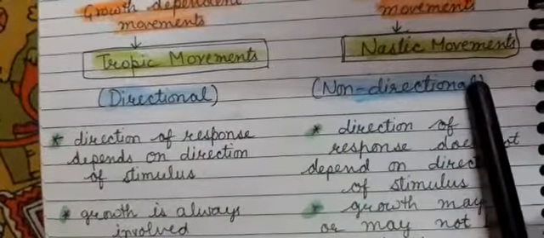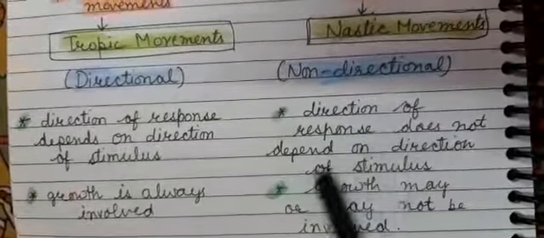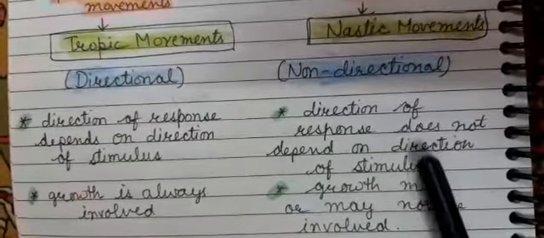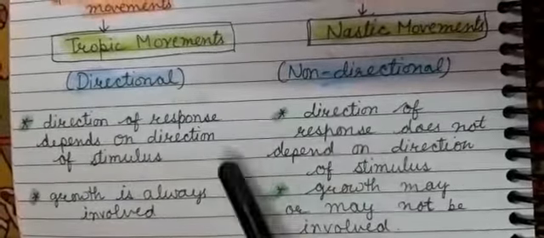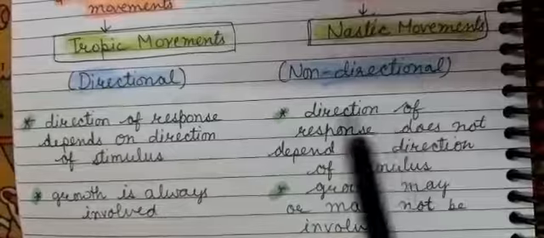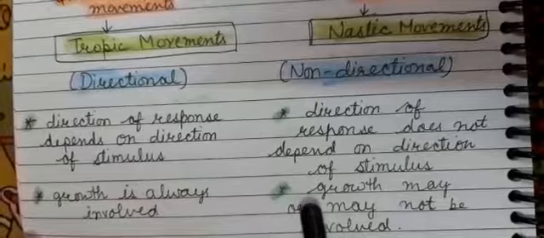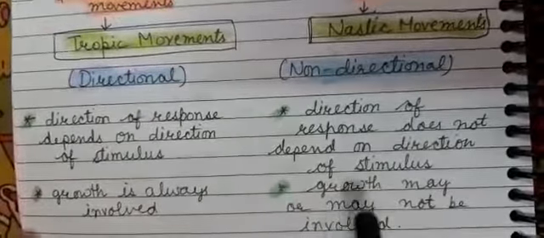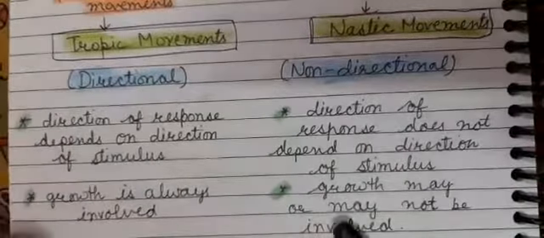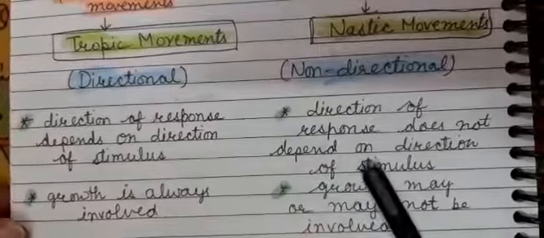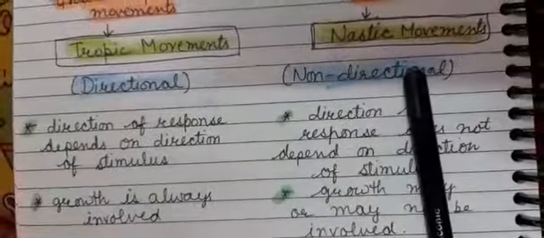And in nastic movements, the direction of response does not depend on the direction of stimulus. It depends on the stimulus but not on the direction of the stimulus. This will be more clear by the examples that we will study later. Another characteristic of this non-directional movement is that growth may or may not be involved. In some types of nastic movements growth occurs, and in other types growth is not involved. Now we will study the types of tropic movements and nastic movements one by one.